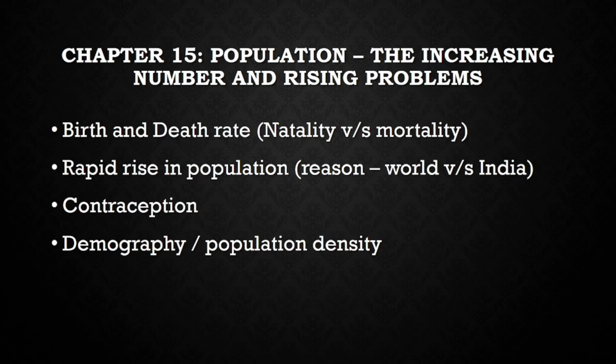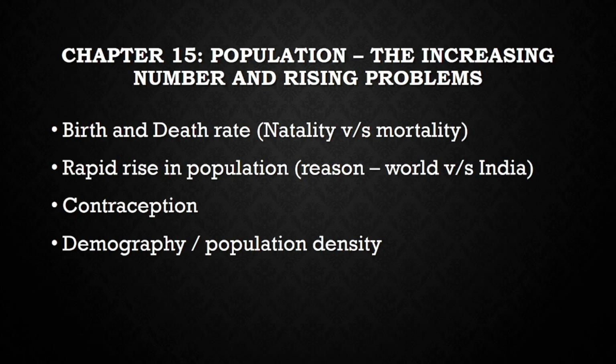You cannot write it half. And live birth is also important. Mortality is the number of death per thousand of population per year. It is the mortality. Growth rate is the difference between the birth rate and the death rate. And demography is the statistical study of human population. Population density is the number of individuals per square kilometer at any given time. So be very specific with these definitions.